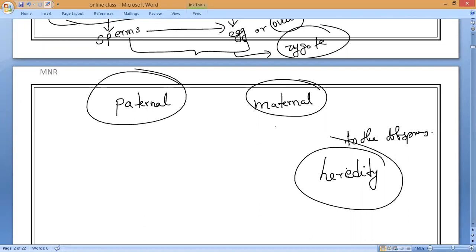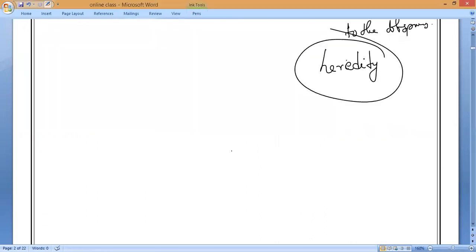Now, during this heredity, as we studied, maximum variations take place in which reproduction? Sexual reproduction. So that is what we are going to study now: variations. I hope everybody understands what heredity is. Now, variation.